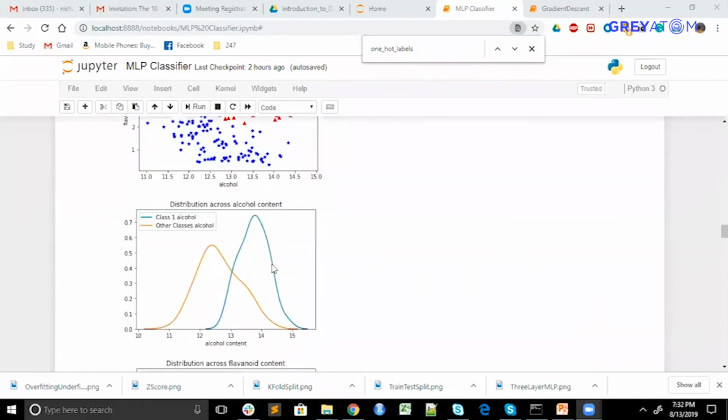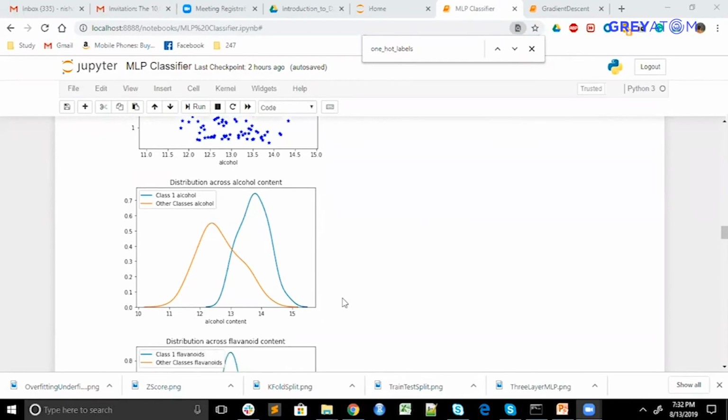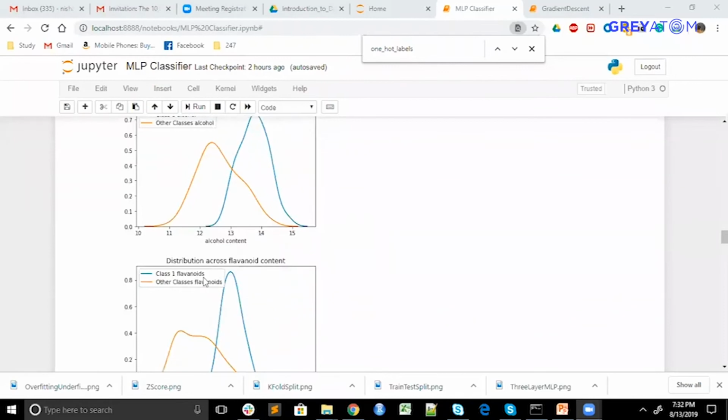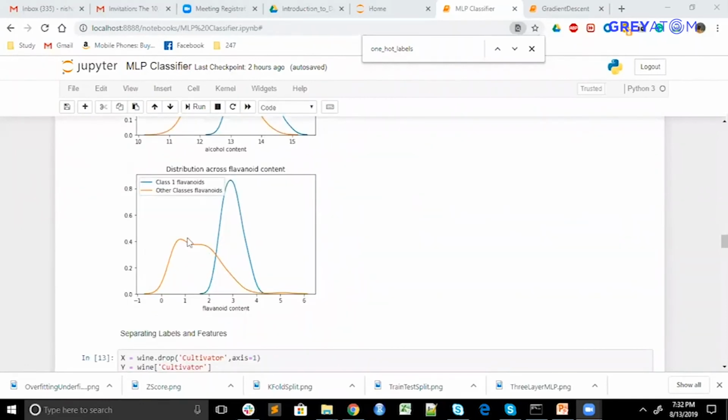And you can see from here as well, class 1's mean alcohol content is more than the other classes. So definitely this feature has an important power in itself. Flavonoids is again something present in flowers and fruits. Here's a reverse case: flavonoid content is more, so it's class 1.